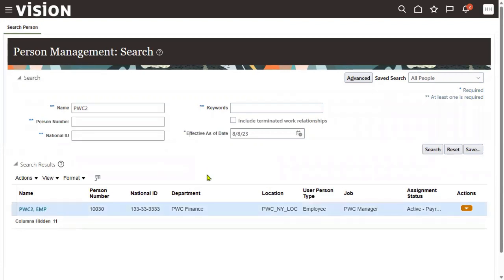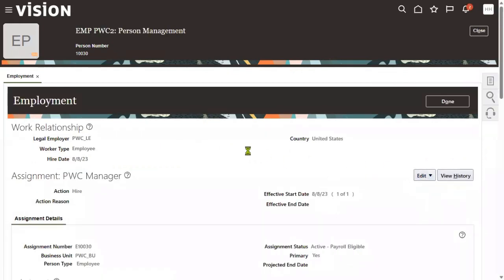Let's search for employee here. Let's go for update.